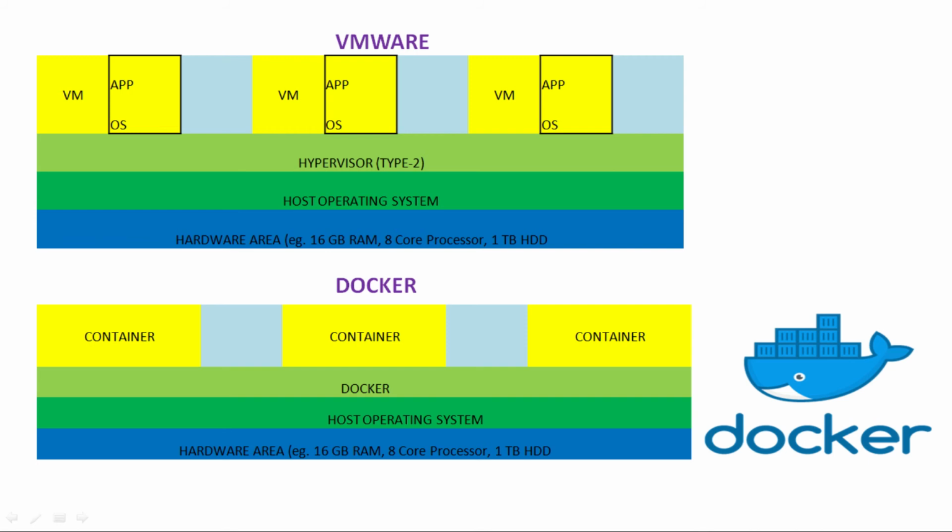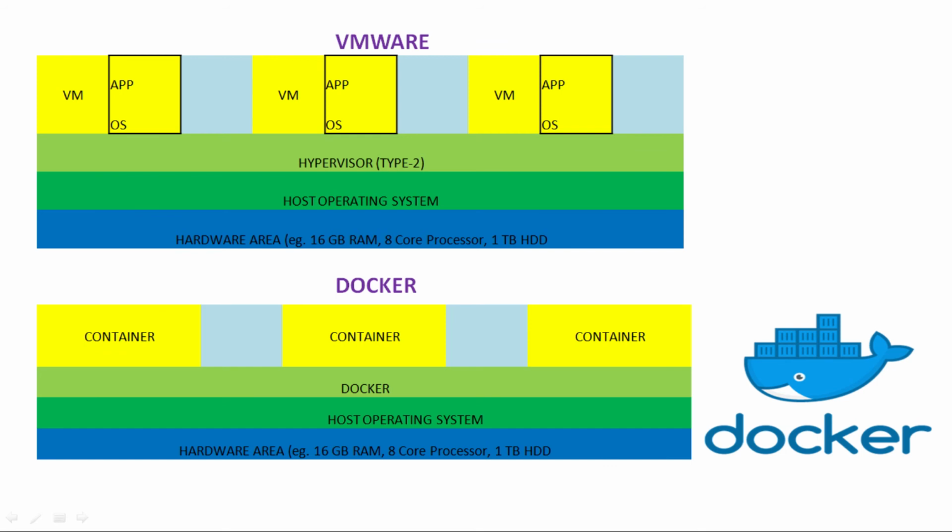This problem is solved by Docker. As I told you, Docker is an advanced version of virtualization. The basic difference between VMware and the container is that in VMware we need an operating system for each machine, and then we install applications on the operating system.